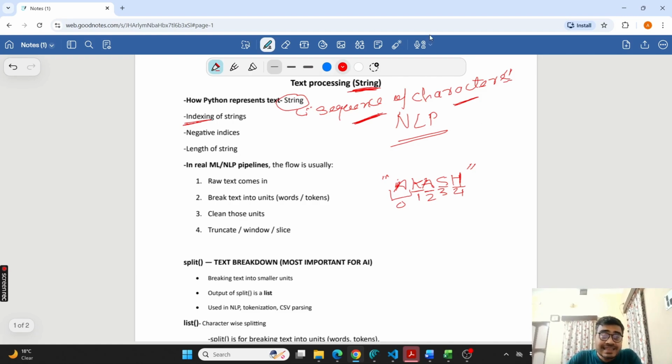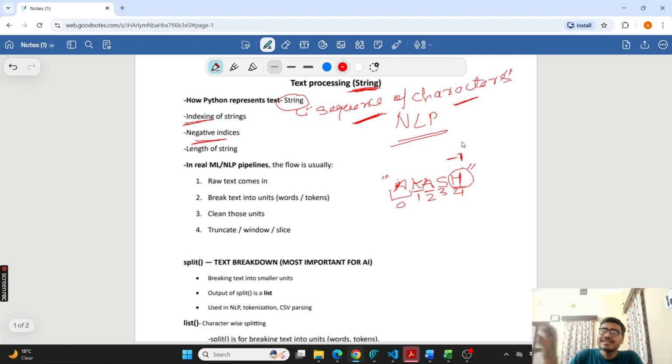Next is negative indices. These indices can be negative also. How? If I do it in a reverse manner, for example, this H, which is the fourth position, can also be represented with position -1.